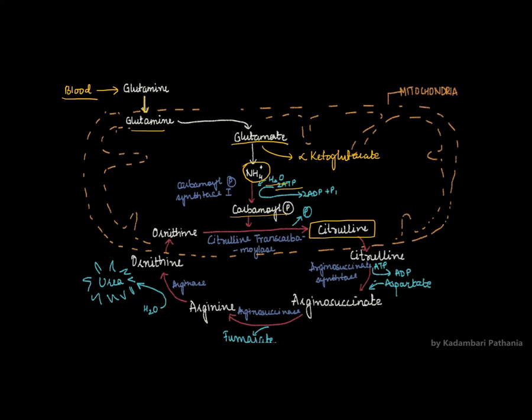Citrulline will be transported out of the mitochondria into the cytoplasm of the hepatocyte, where it will be converted into arginosuccinate using the molecule aspartate and ATP with the help of enzyme arginosuccinate synthetase. ठीक है?